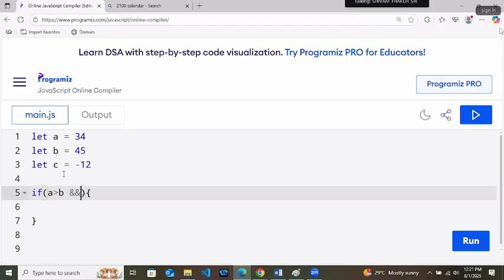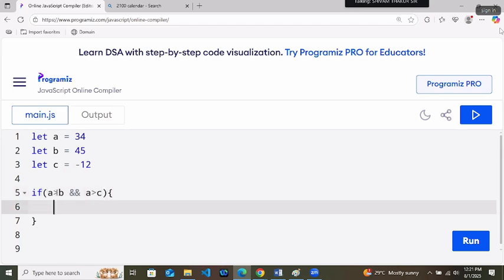Mixing the conditions inside the if: if A is greater than B and A is also greater than C, in that way what will you print? A plus " is the largest number". This is what you will print. At first the number, then the string.